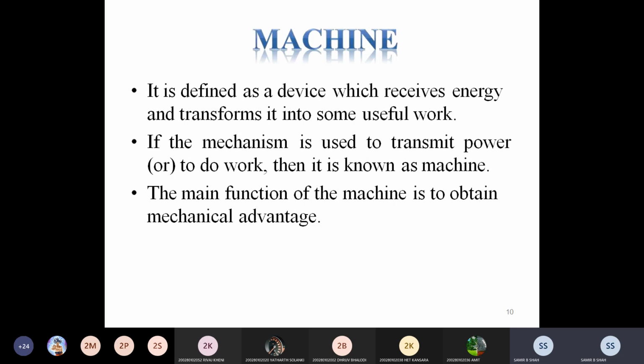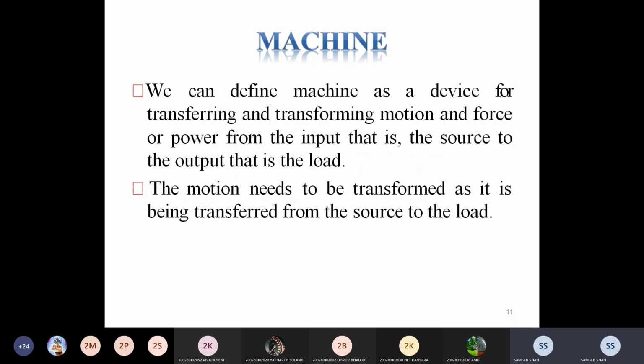The main function of the machine is to obtain mechanical advantage. We can define a machine as a device for transferring motion and force or power from input. We provide some input and we get some output. The motion needs to be transformed as it is transferred from the source to the load.